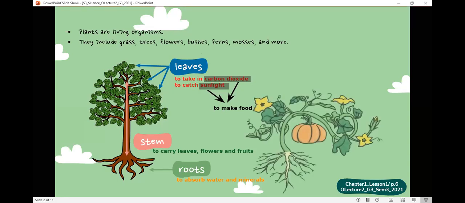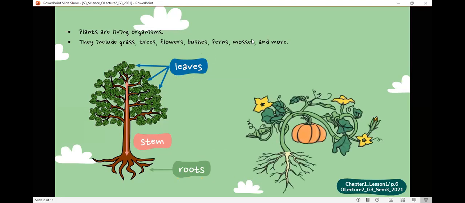We will take another example, which is the pumpkin plant. The pumpkin plant. Dana, what do we call the white part? What do we call this part? Roots. These are the roots. Thank you, ya Dana. Maya, what about this part? The green part of the plant that supports the leaves, the flowers, the fruits. It's the stem.